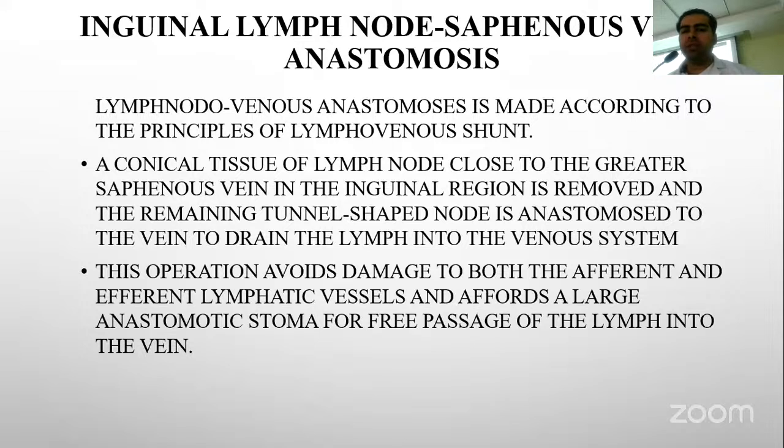Inguinal lymph node and saphenous vein anastomosis is done. It is made according to the principle of lymphovenous shunt. A conical tissue of lymph node close to the greater saphenous vein in the inguinal region is removed, and the remaining tunnel-shaped node is anastomosed to the vein to drain the lymph into the venous system. This operation avoids damage to the afferent and efferent lymphatic vessels and affords a large anastomotic stoma for free passage of lymph into the vein.